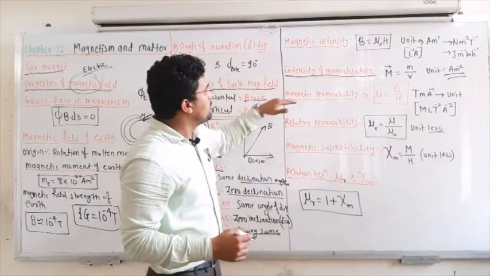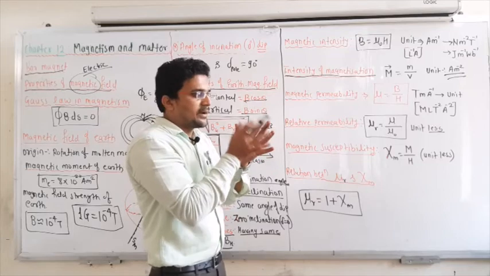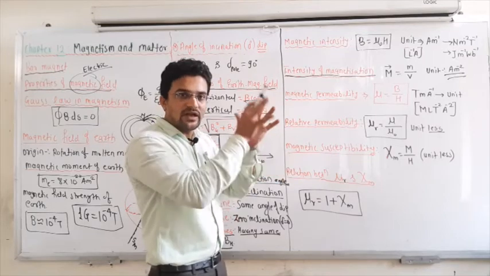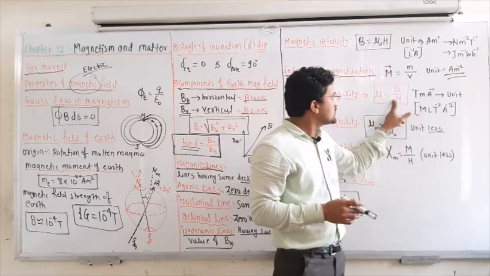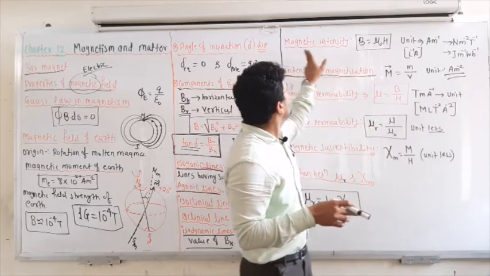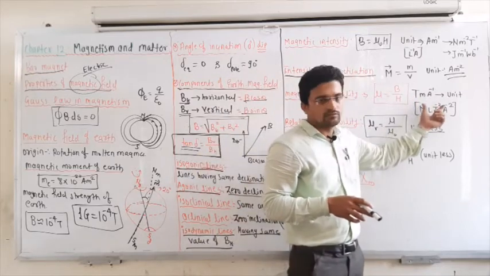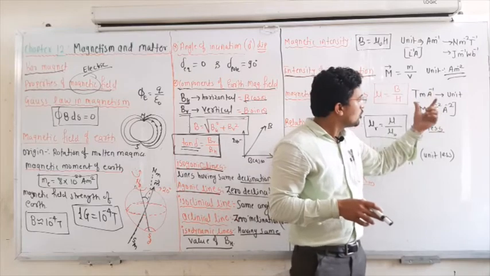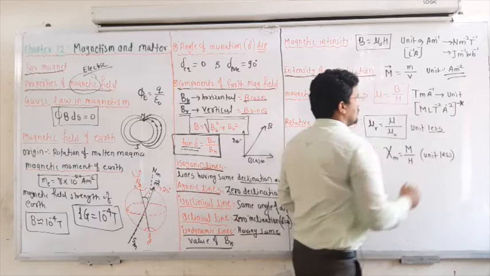Okay, and then magnetic permeability. Suppose you have a magnet, how much the magnetic field lines are permeable through any material is given by B divided by H, where B is nothing but the magnetic induction, and H is nothing but the magnetic intensity. Okay, and it has a dimension and then a unit. So write down the units and note down the dimension also. This one is important, you have to mark it.